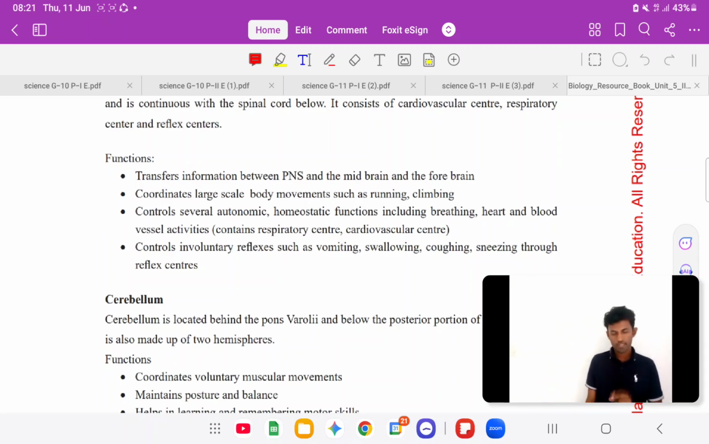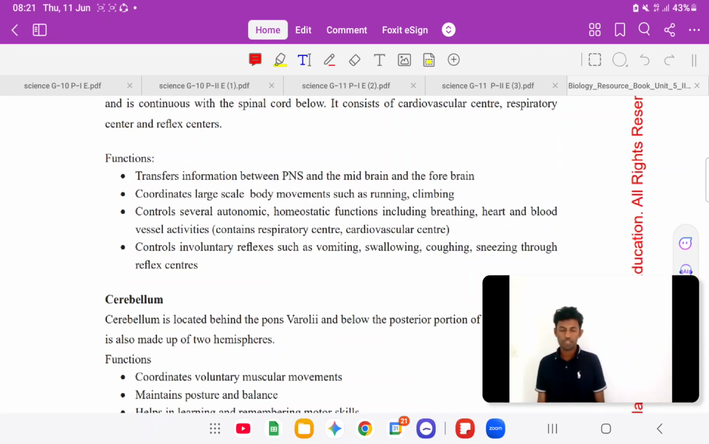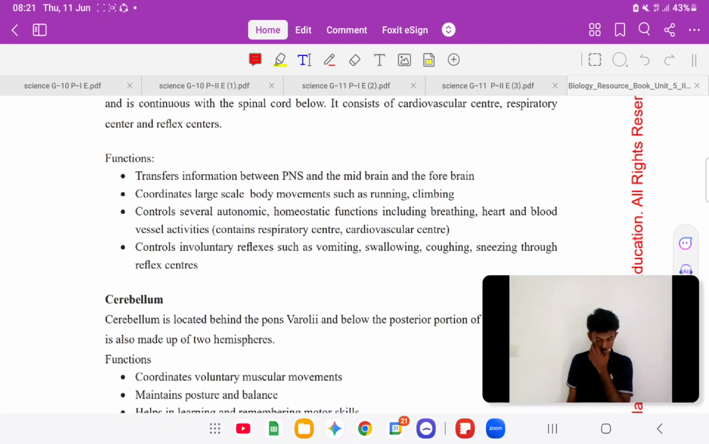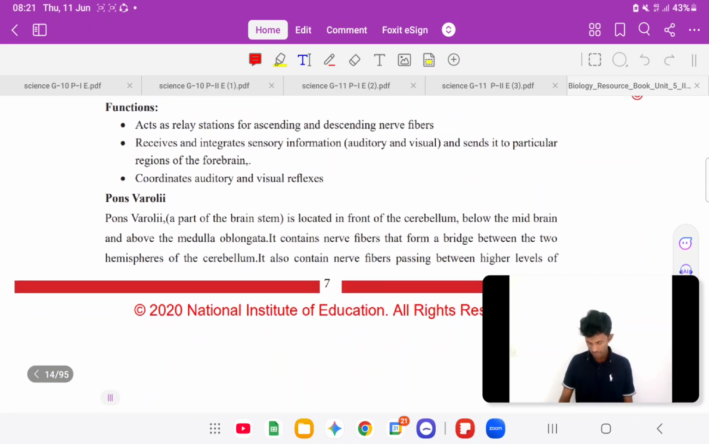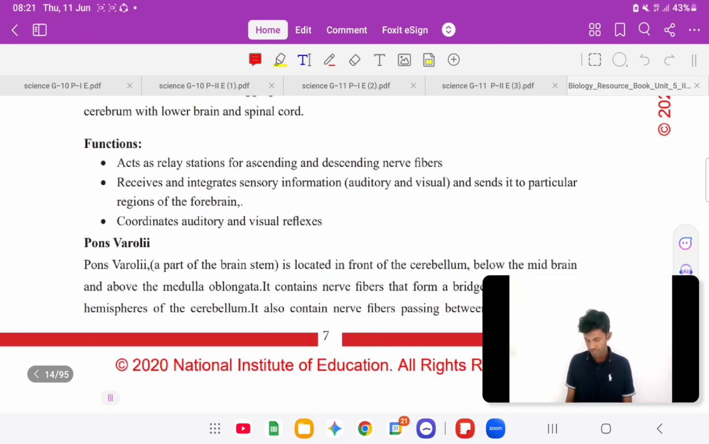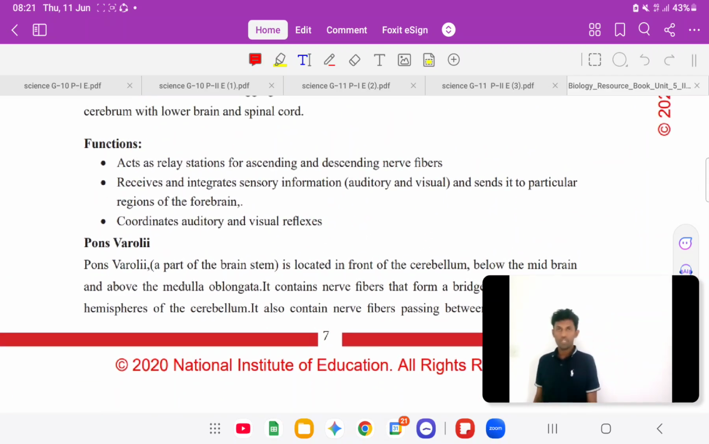Then the midbrain and the hypothalamus. Midbrain is again doing a relay station role. It acts as a relay station. Again it takes sensory inputs and does redistribution, right? Midbrain functions as a relay station for ascending and descending nerve fibers.